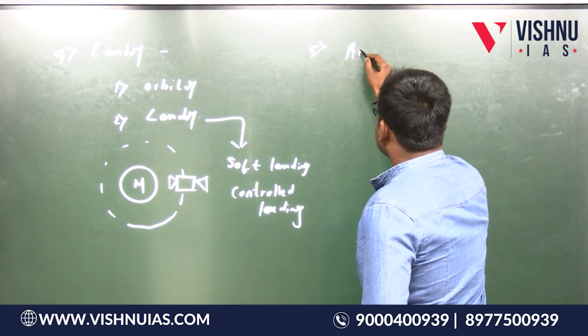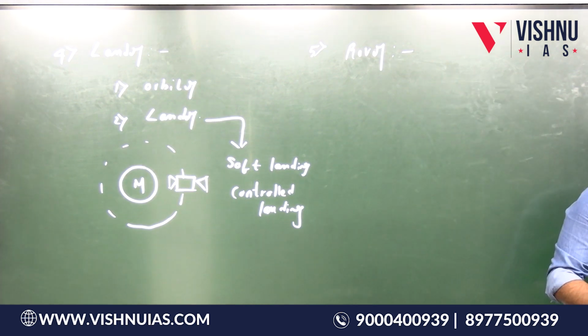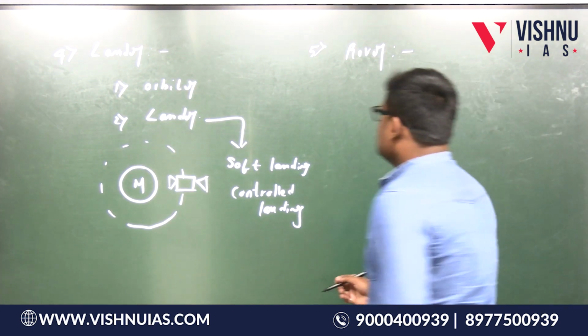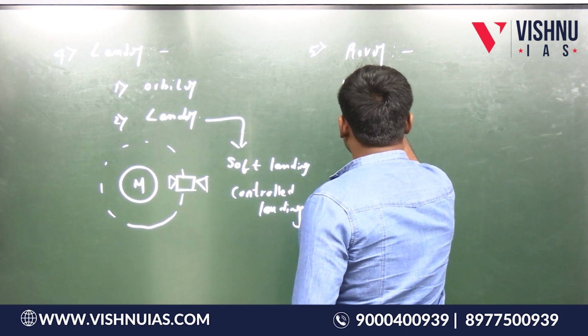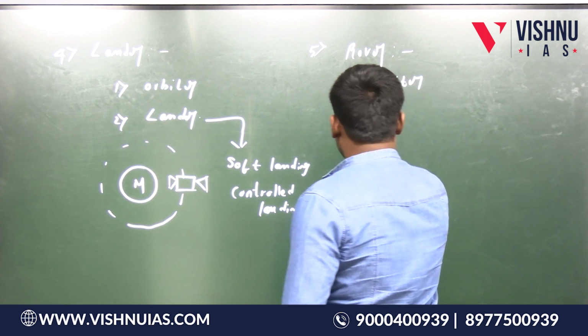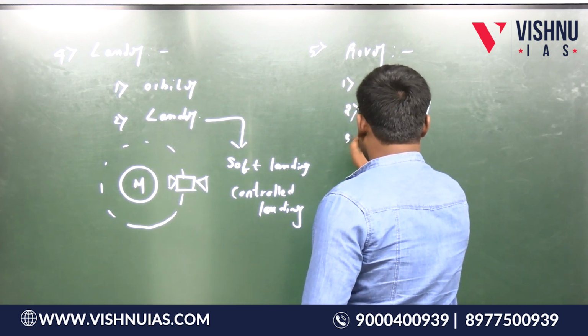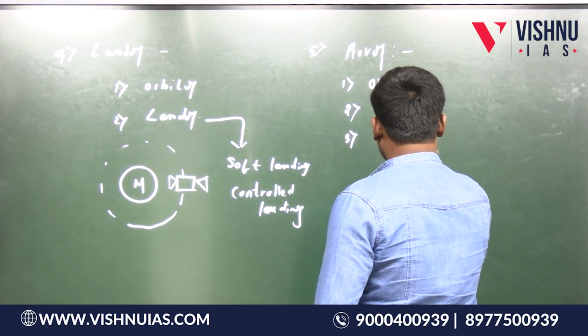Next is a rover. So next is rover. Rover means definitely there has to be an orbiter and definitely there has to be a lander and then there has to be a rover.